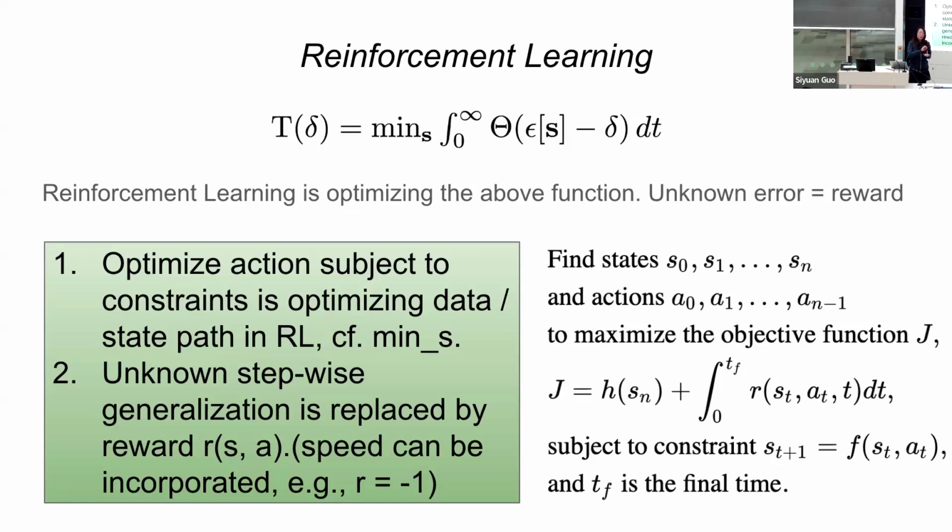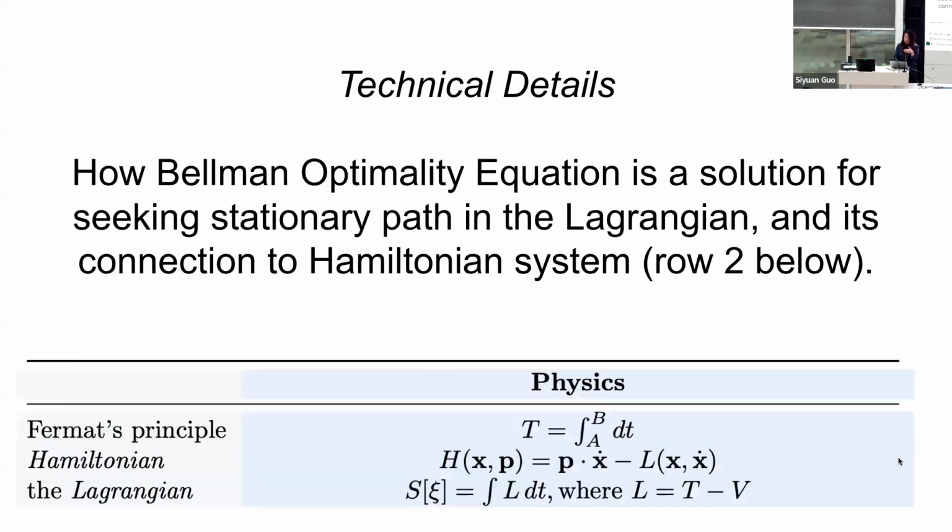So once you are optimizing action, you are effectively selecting your data path, your state path, subject to your dynamical constraints. So you are able to rewrite the whole objective function into the right-hand side, where you have the objective with the terminal reward, continuous over the reward functions, subject to transitional dynamics, which is the next state transition, with state and action, etc. I just want to show how the Bellman optimality comes out and its connection to a Hamiltonian system.